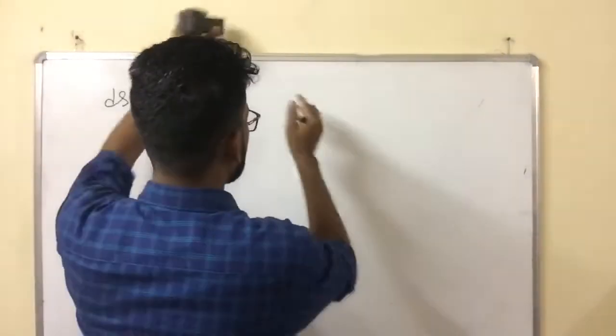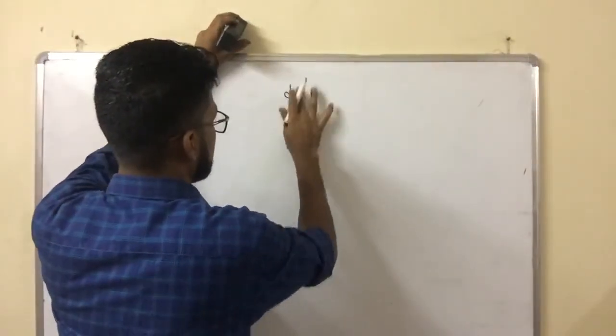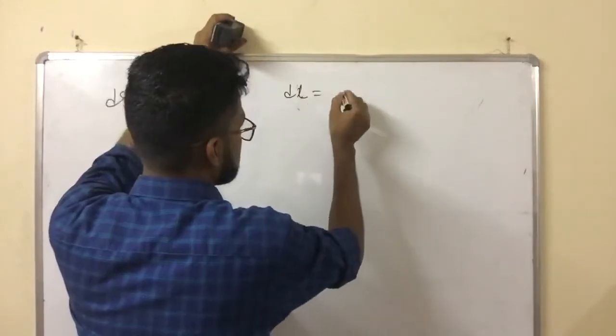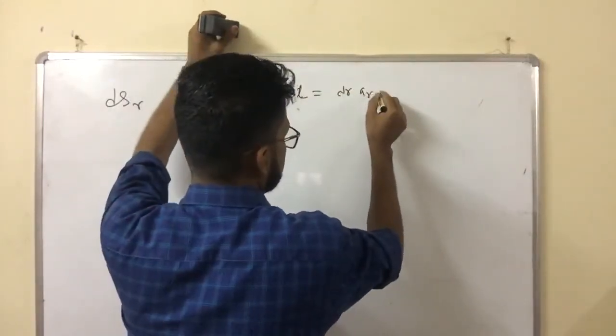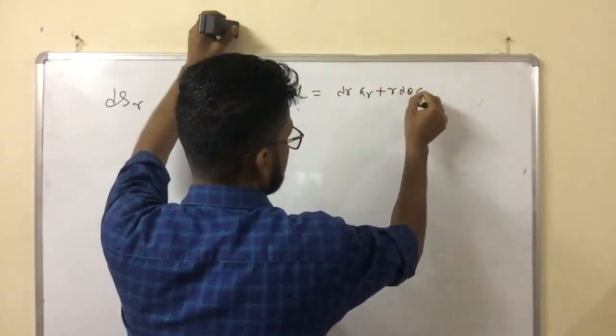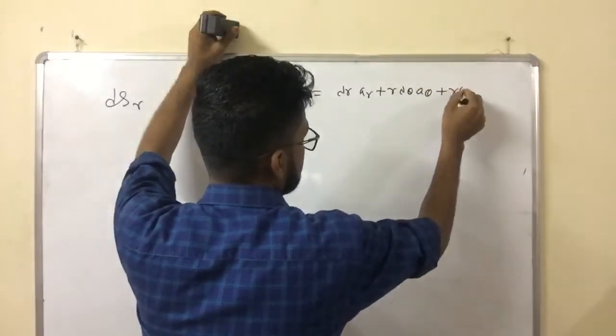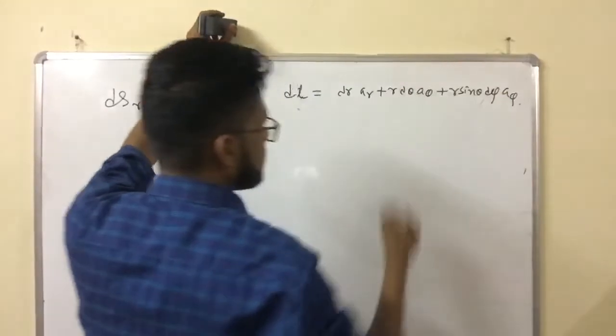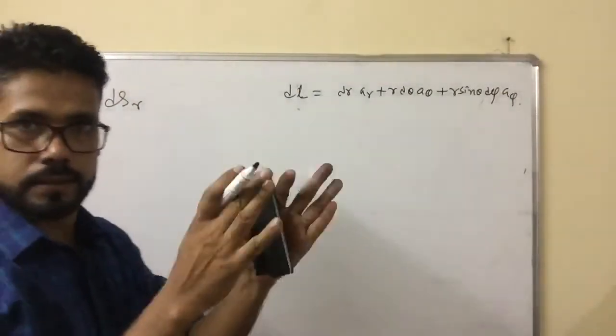The elemental length, I am writing again, dl or dr, whatever you like: dr a_r + r dθ a_θ + r sinθ dφ a_φ. This is the small elemental length in the spherical coordinate system.